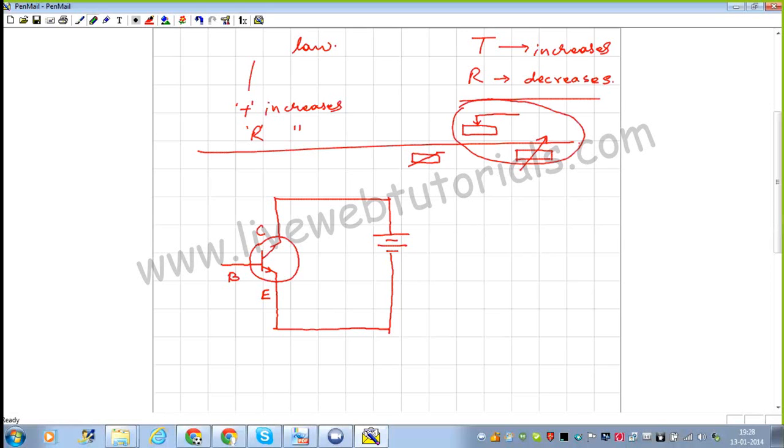This is the thermistor. I'm going to put the thermistor at this position, connected over here. Another resistance is also there over here.